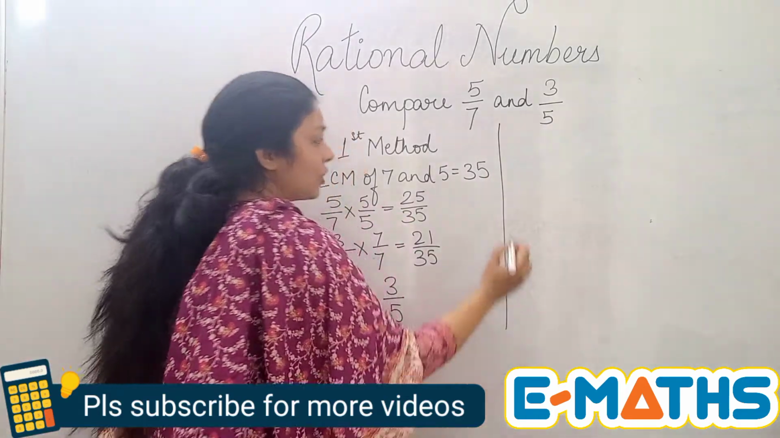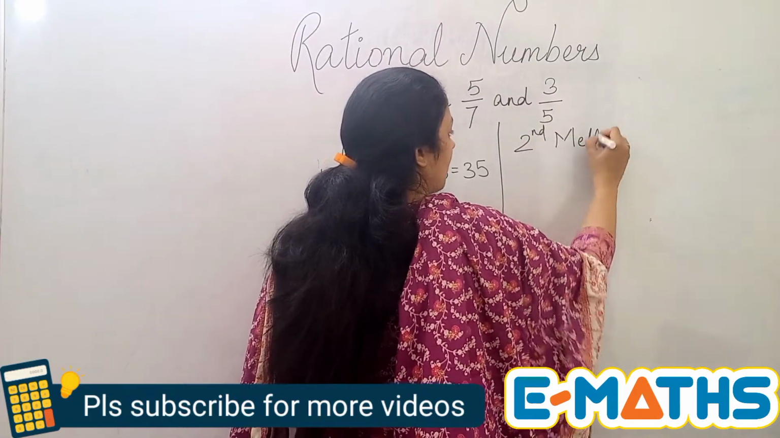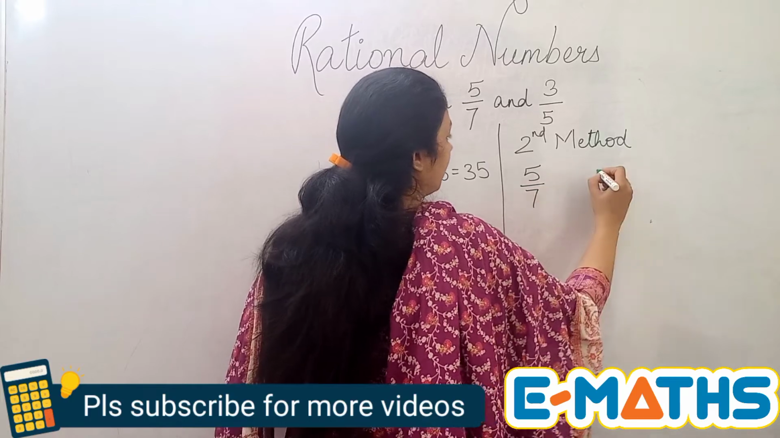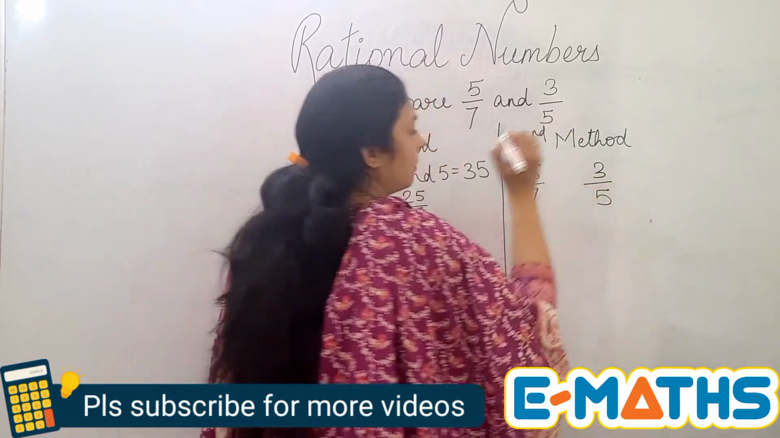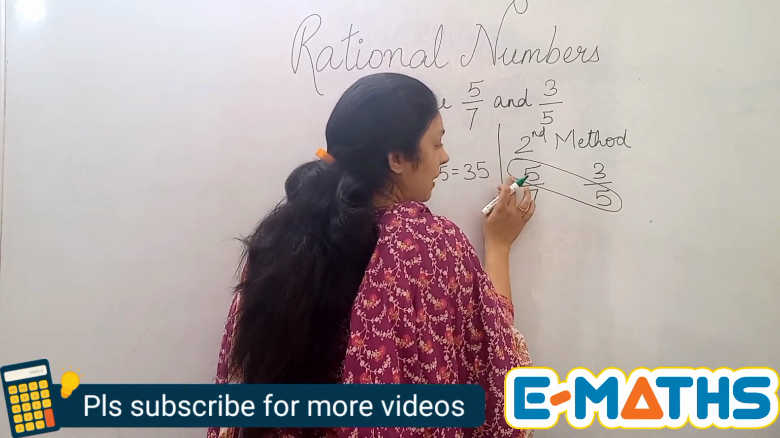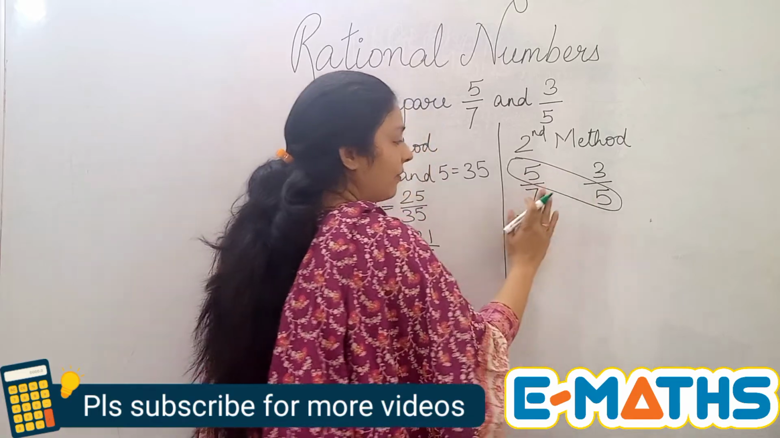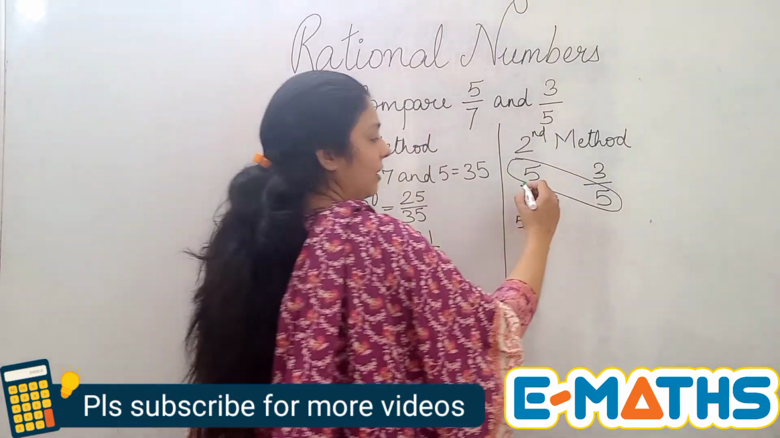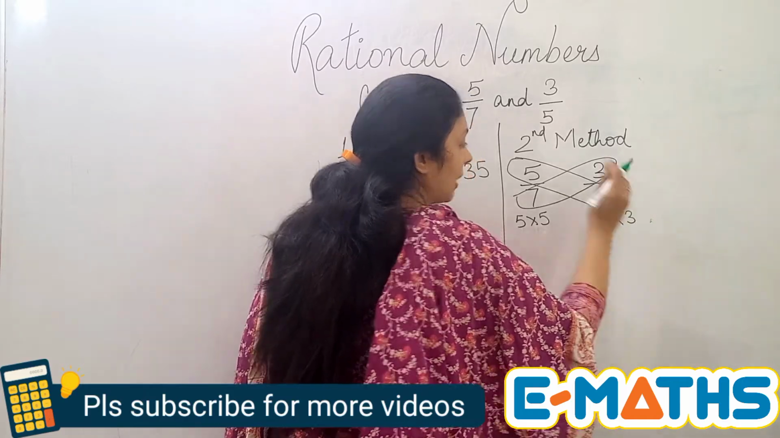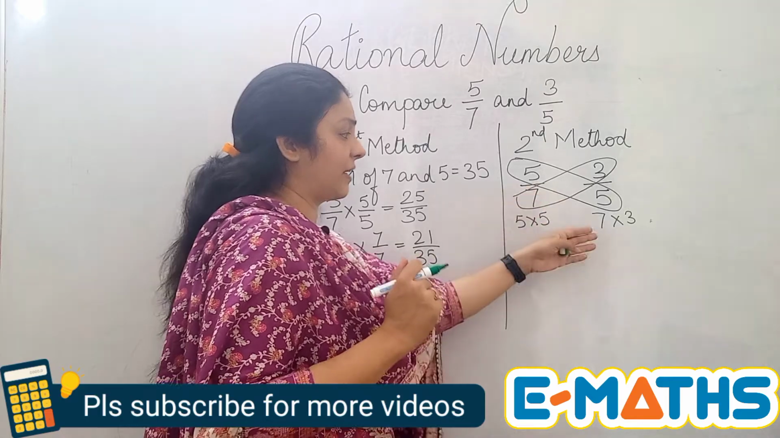Now, I'll show you the second method, which is also an easy one. Just write down the two fractions and cross multiply. So when you are cross multiplying this 5 into 5, write it down here so that you know that you are getting the value here for this fraction. And when you multiply 7 into 3, write it down here so that there is no confusion.